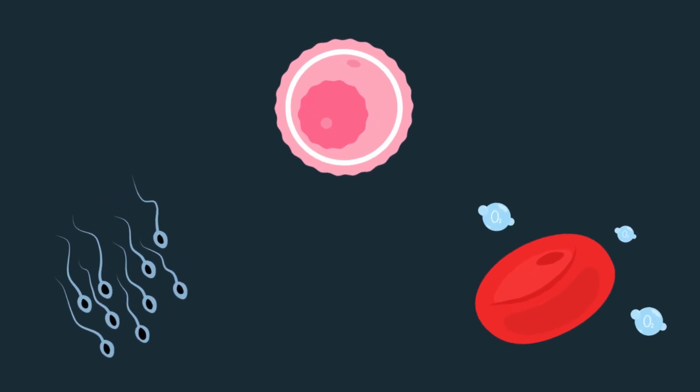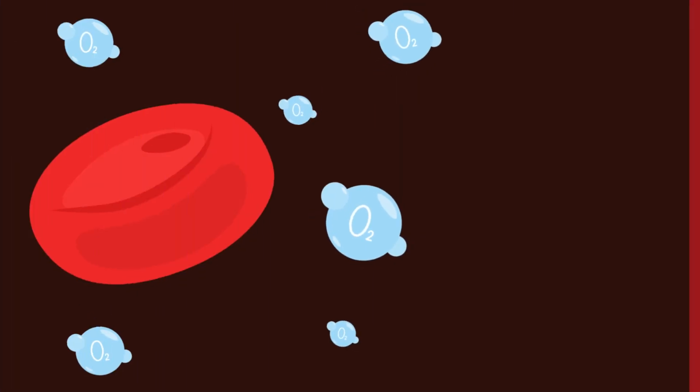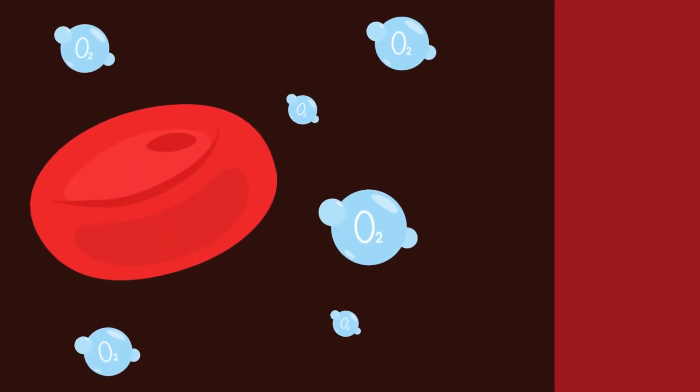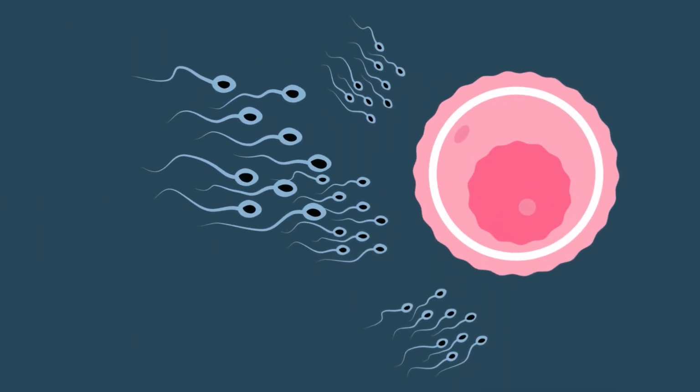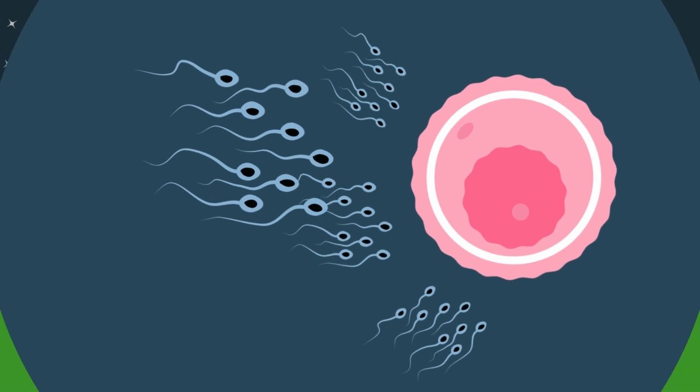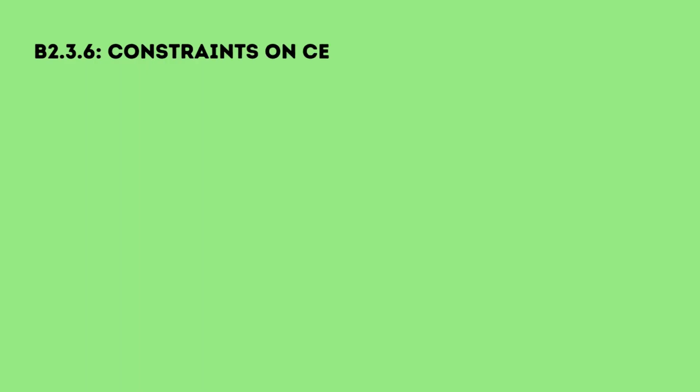In conclusion, cell size isn't just an incidental trait, it's deeply connected to the cell's specialized function. Each cell's size and structure are tailored to its specific role within the body, ensuring the overall health and proper functioning of the organism. Let's examine the constraints that limit cell size.